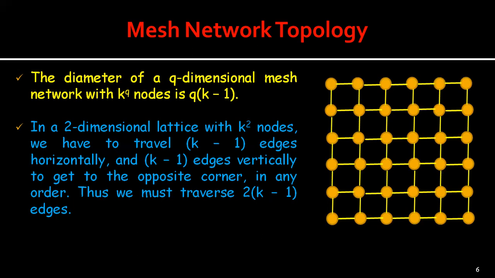The maximum edge length is also a constant independent of the mesh size for 2 or 3 dimensional meshes. For higher dimensional meshes, of course, it is not a constant value. Now, an extension of the mesh is the torus.